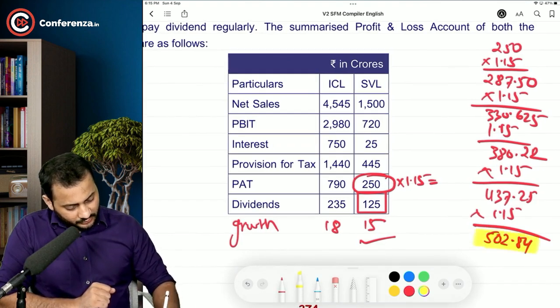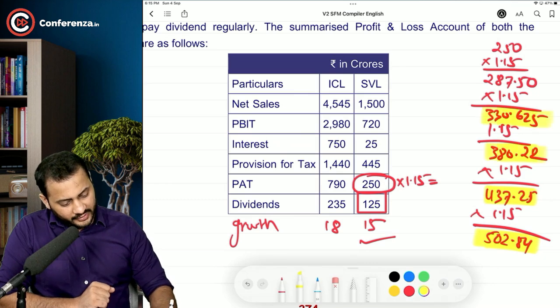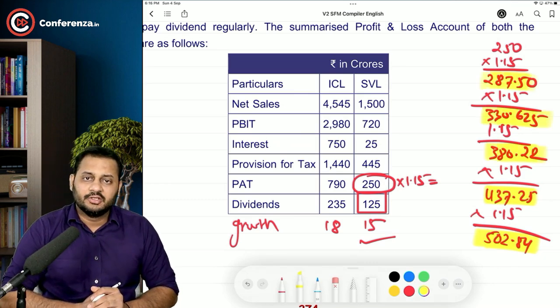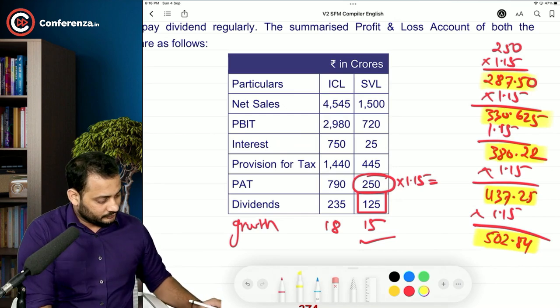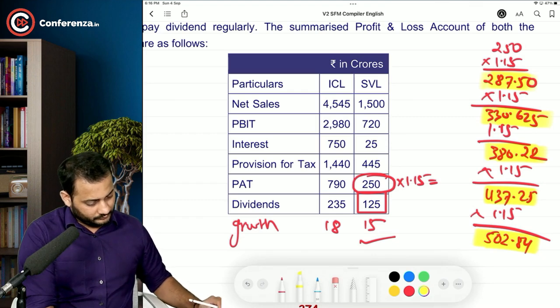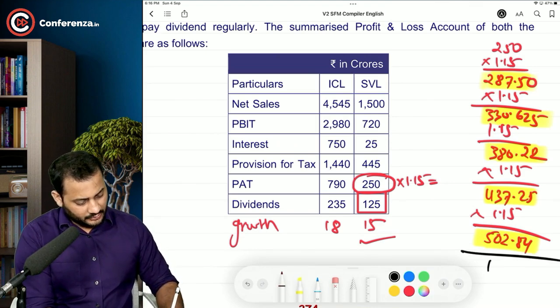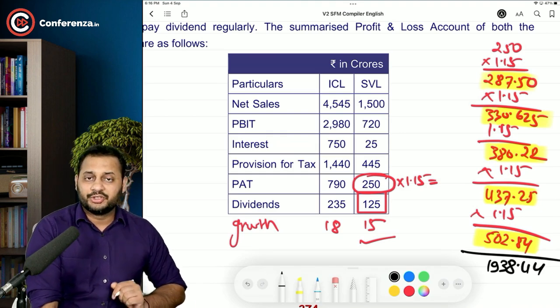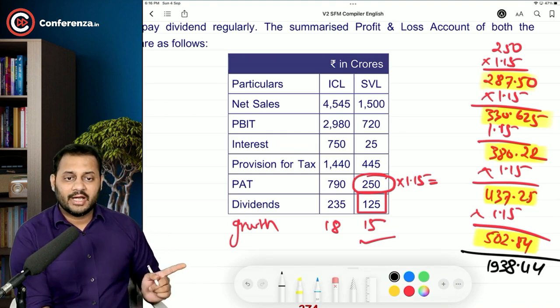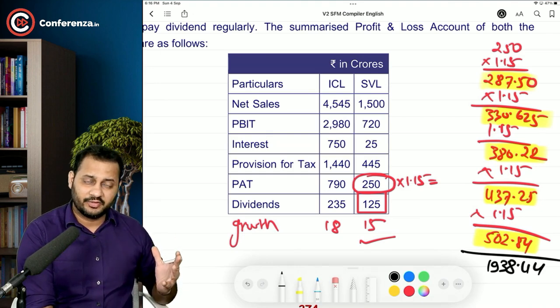So just do the total of the 5 next years' profit after tax. That comes to 1938.44.